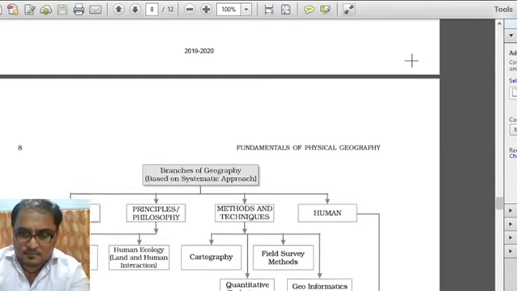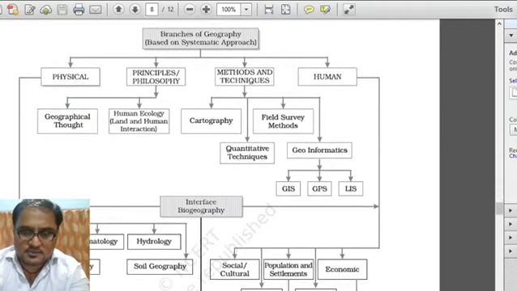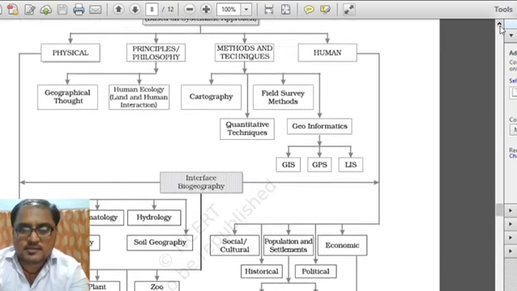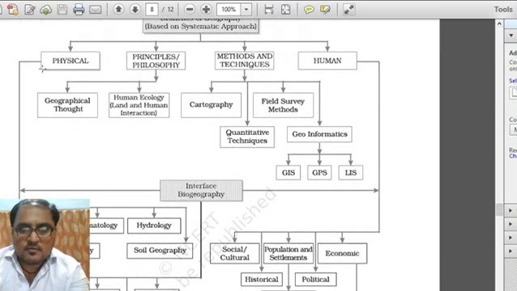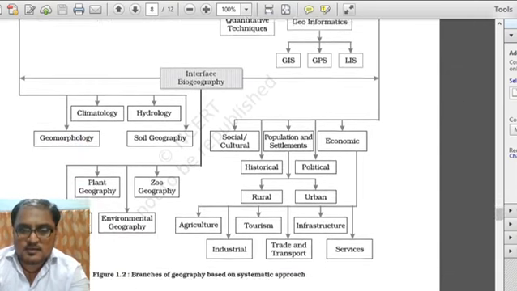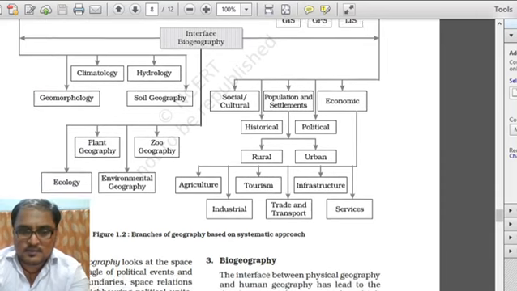These are the main basic divisions which we had already studied in the last classes. You can see here that there is an interface between the physical and human geography, and that interface is biogeography. Life is sustained on earth because of this interface, and biogeography has mainly 3 or 4 branches. We will look at them here in detail.